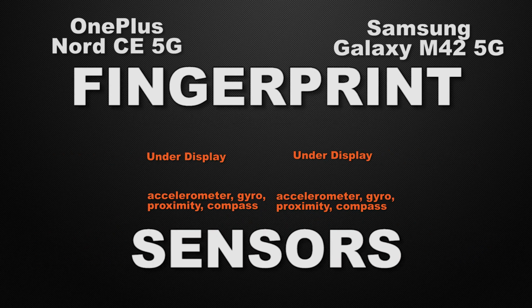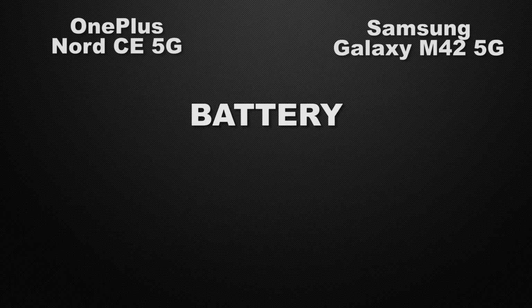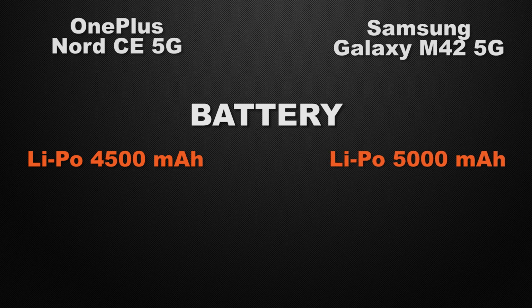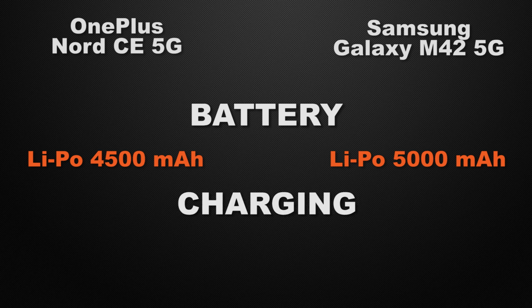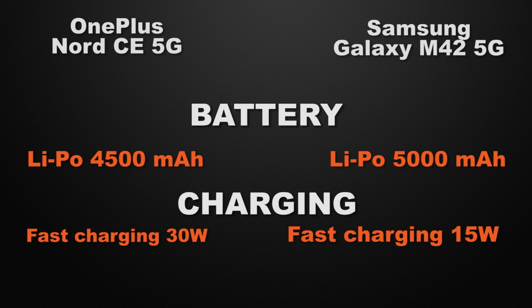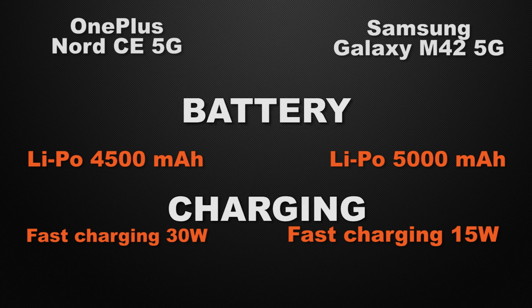So it's a tie. Let's talk about the battery capacity of the devices. Nord has 4500 mAh, whereas M42 has 5000 mAh. So the winner here is M42 because it has bigger battery capacity. Let's talk about the charging speed. Nord has 30 watts fast charging, whereas M42 has 15 watts fast charging. So the winner here is Nord because it can charge up your device faster.